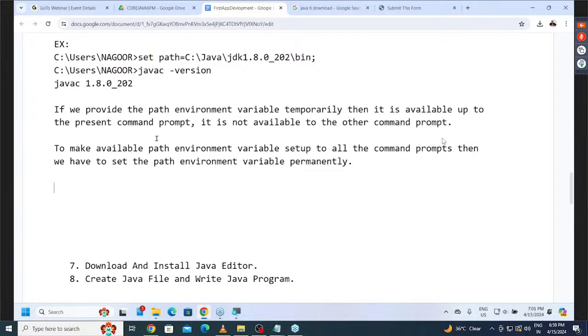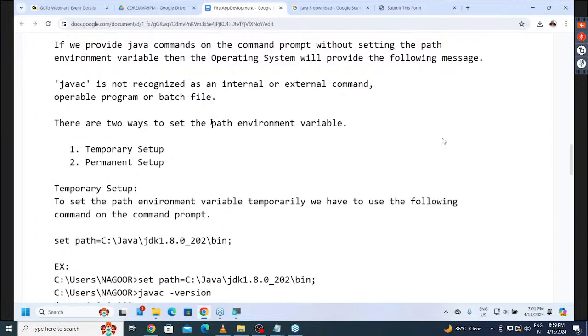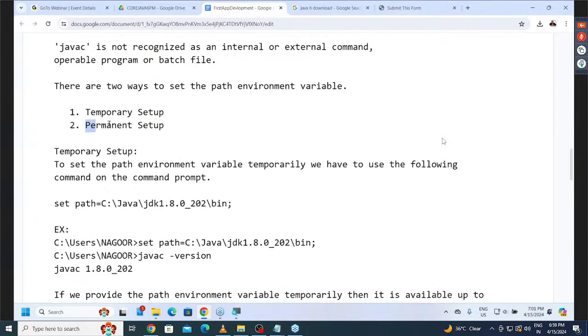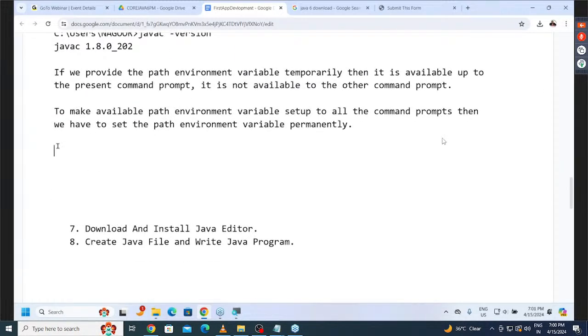Now we are going to understand how we set up the path environment variable permanently. Now here I want to go for the permanent setup. Observe carefully. Permanent setup: how are we going to set the path environment variable permanently?